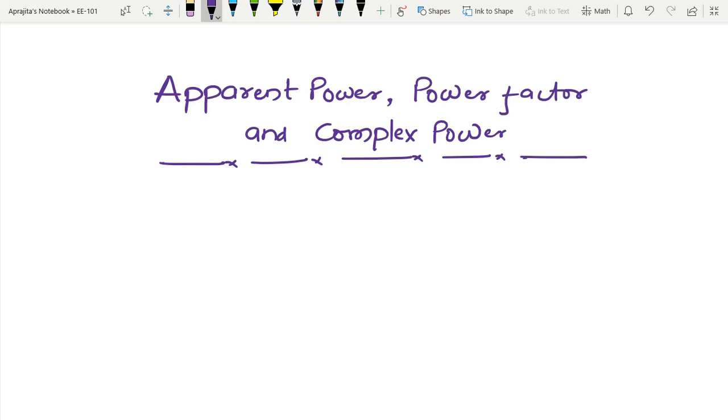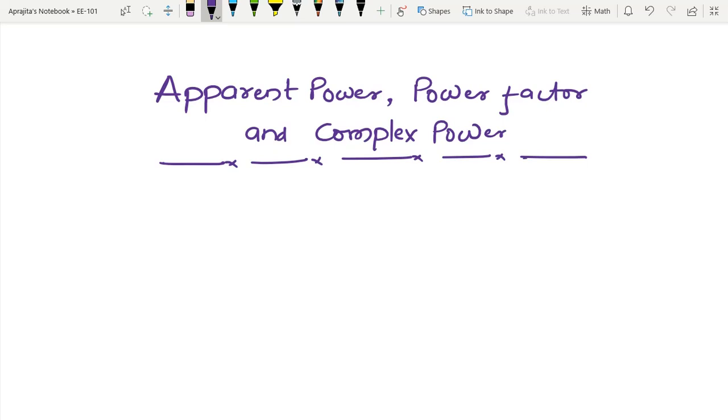Historically, the introduction of the concepts of apparent power and power factor can be traced to the electrical power industry, where a large amount of electrical energy must be transferred from one point to another.